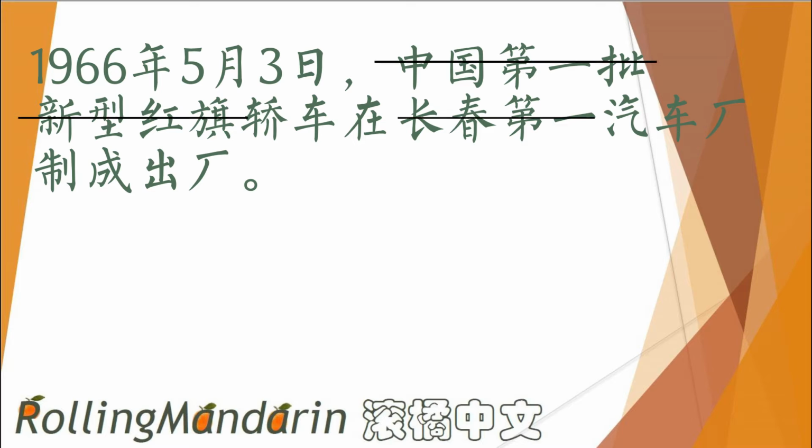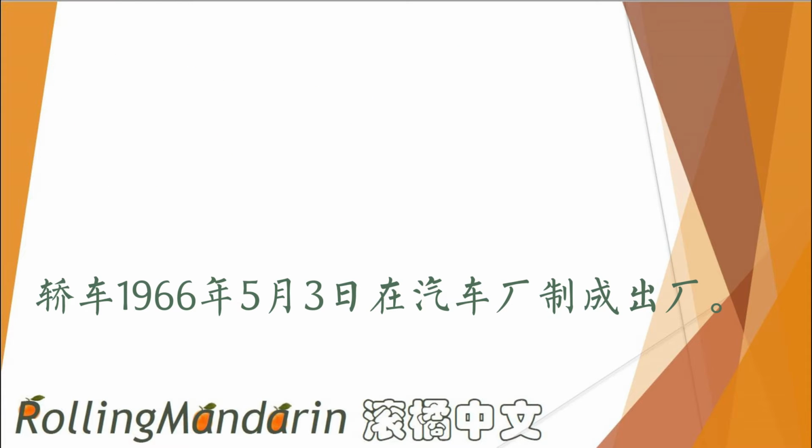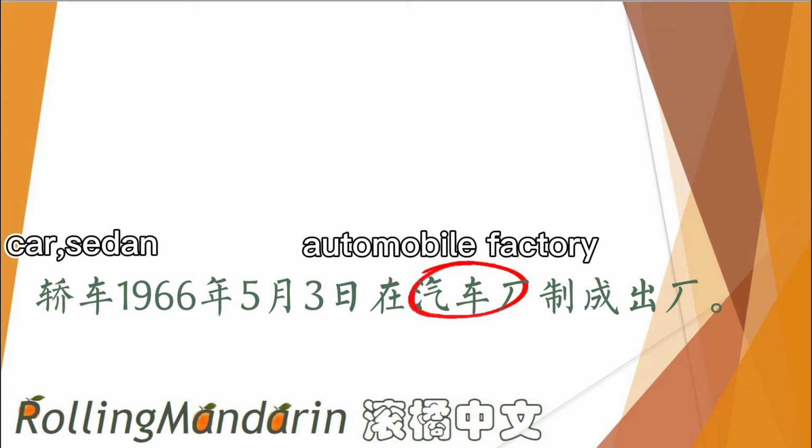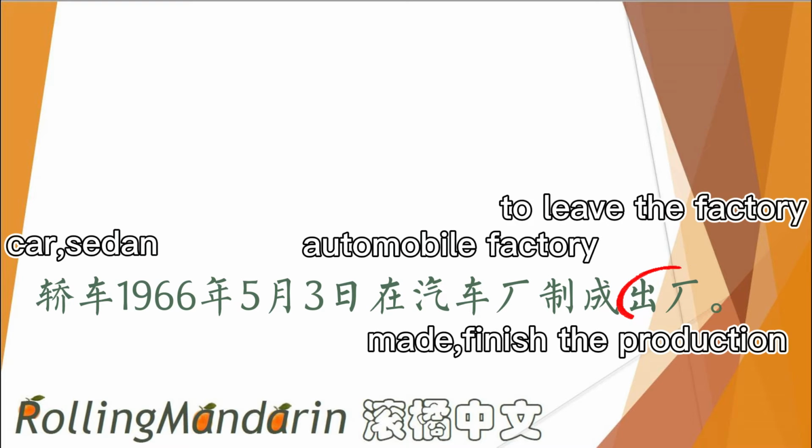I will put the adjective modifiers in this sentence away, and we will see its basic sentence structure, I mean, with proper meaning. 轿车1966年5月3日在汽车厂制成出厂. 轿车 means car, sedan. 汽车厂 is the automobile factory. 制成 means made, finished production. 出厂 means to leave the factory.